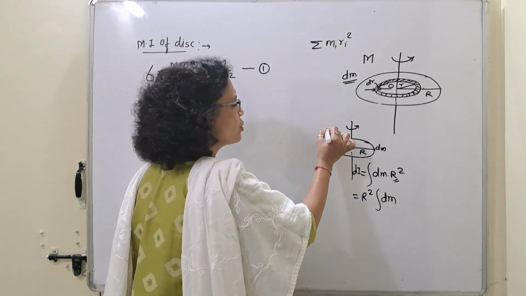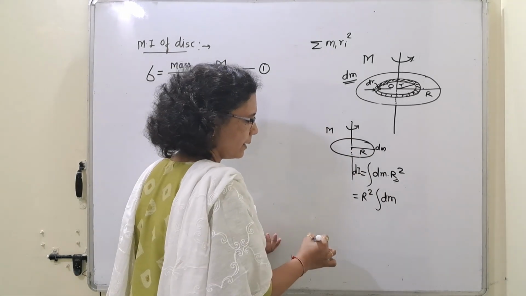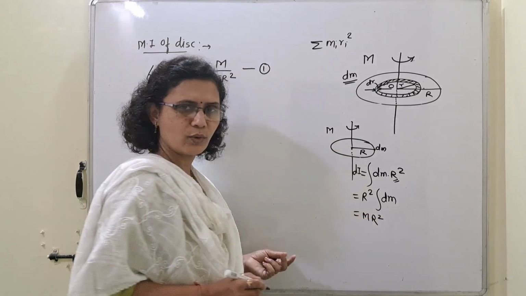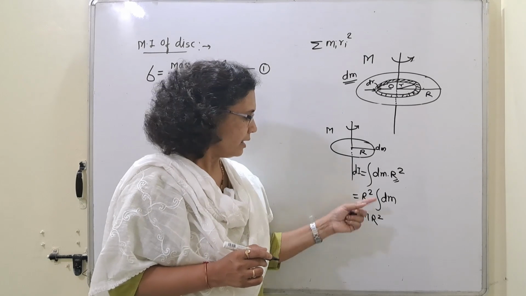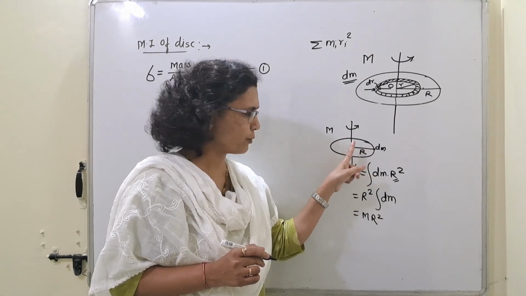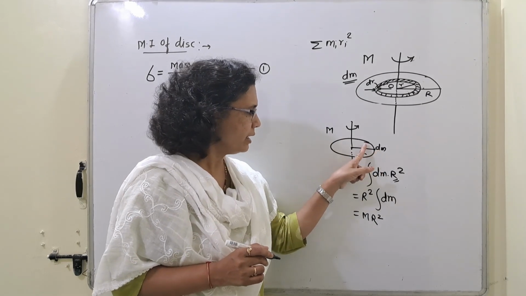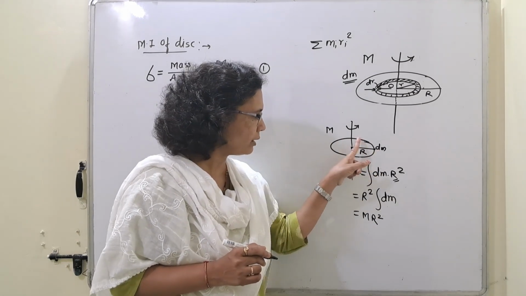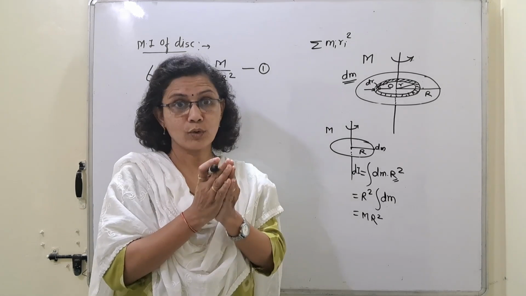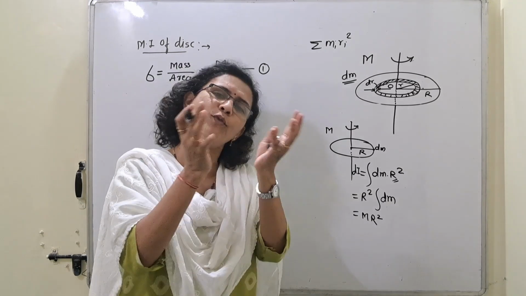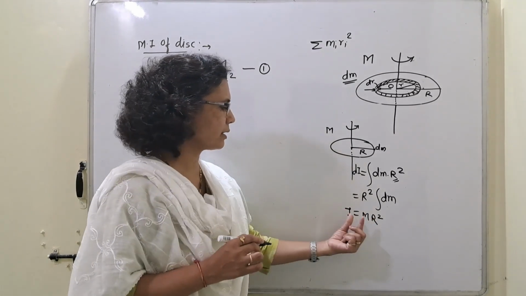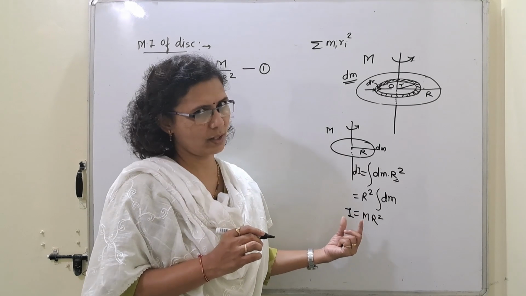If I consider this whole mass as a capital M, then the moment of inertia of the ring will be M r square. Right? Mass is distributed at the same distance from the axis of rotation. Therefore, if we add all these masses, we will get the whole mass of the ring. So, what will be the moment of inertia of a ring? It is nothing but M r square, right?